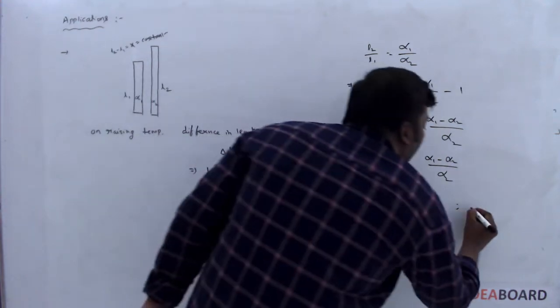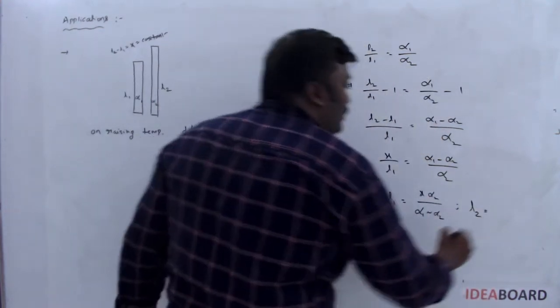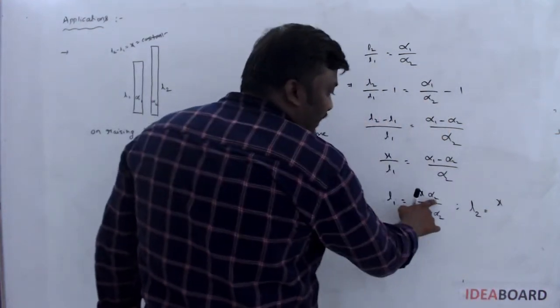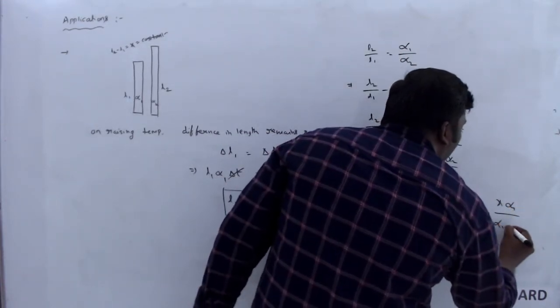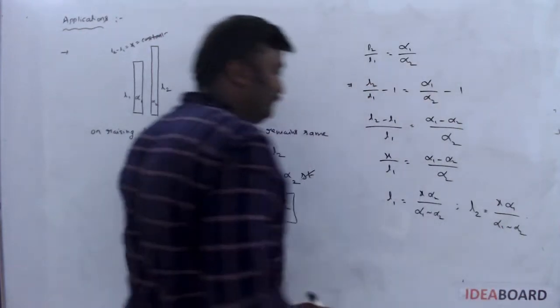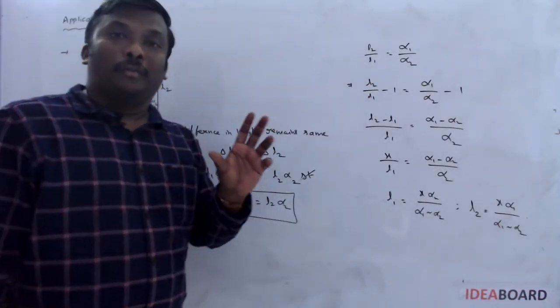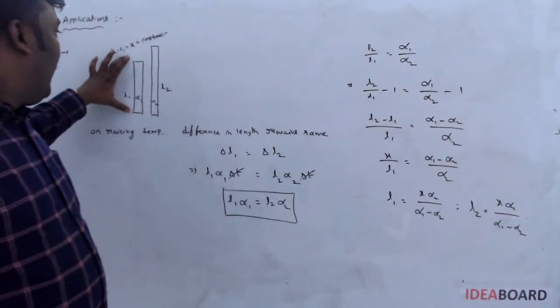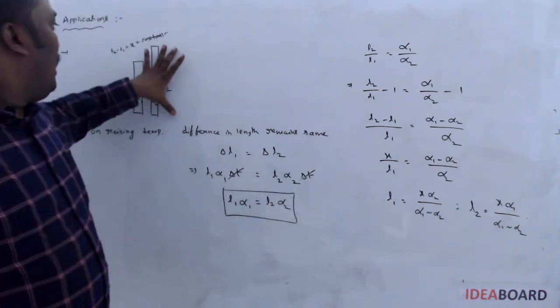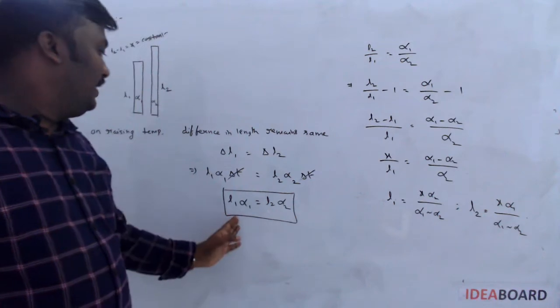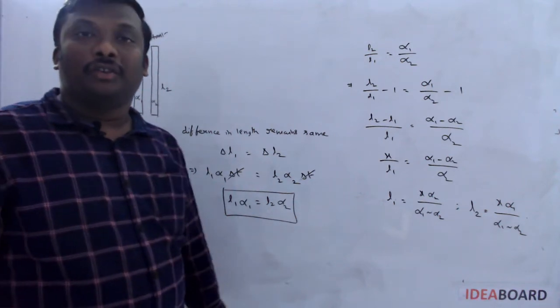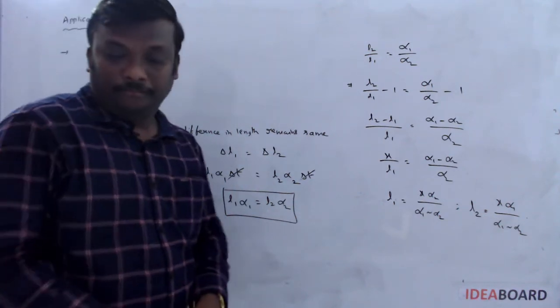If they are asking the length of the longer rod, L2 is equal to X into, instead of alpha 2, you write alpha 1 here, over the difference of alpha 1 and alpha 2. So to find the shorter length, use this formula, and for the longer length, use this formula. If they ask for any ratio, please use the formula L1 alpha 1 is equal to L2 alpha 2.